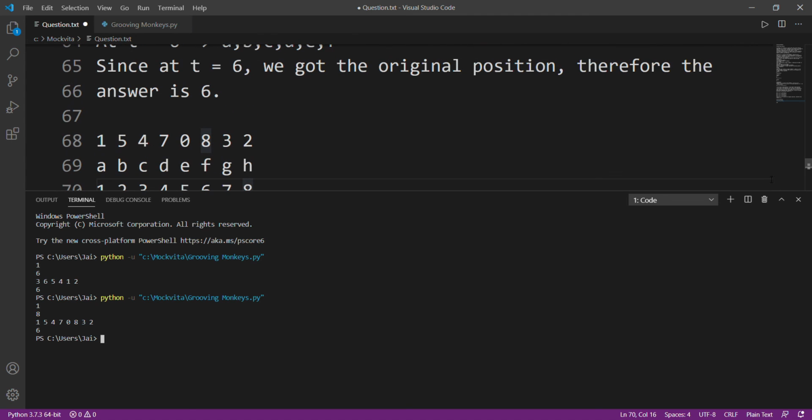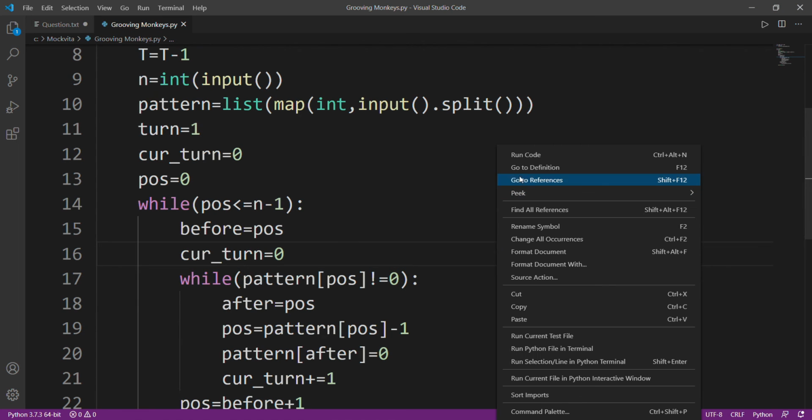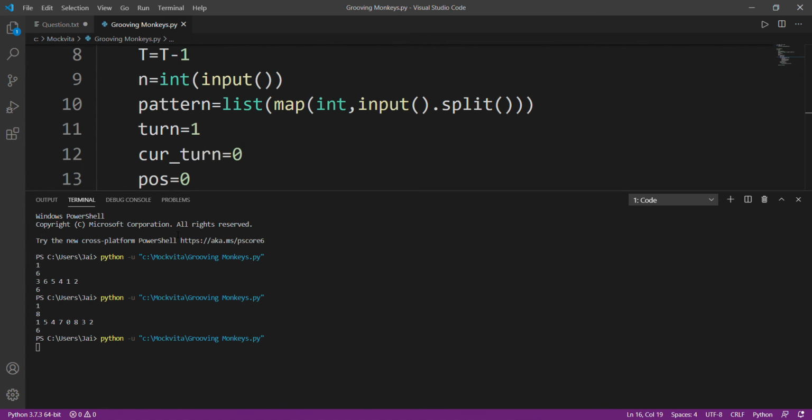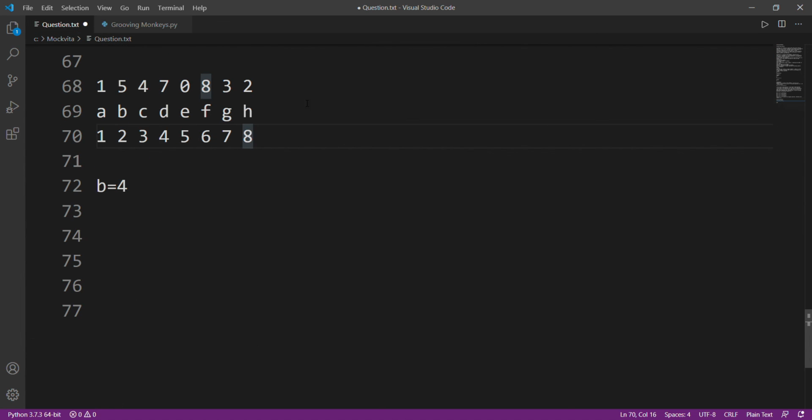6, right? Okay, did I make a mistake? 1, 5, 4, 7, 0, 8, 3, 2. Let me just check it back in. Okay, now let's check. So A is at position 1, it will stay at 1, so the value is 1. What about B?